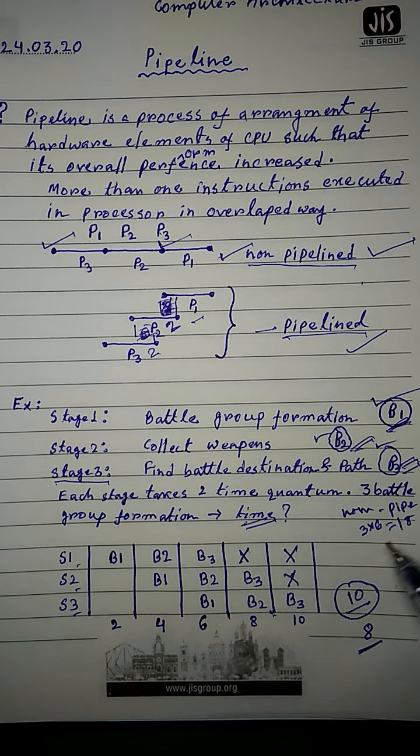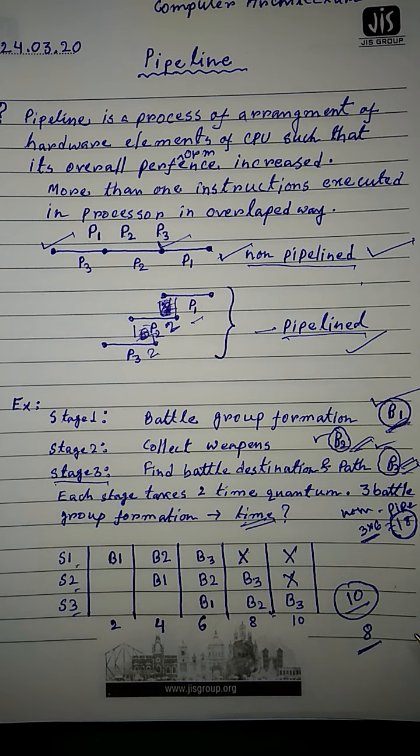Now this is very easy. You know that it will take a total of 18 time quantum, or if for example it is minutes, then it will take 18 minutes.